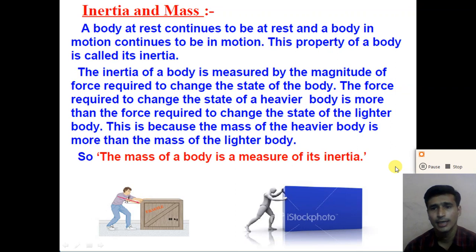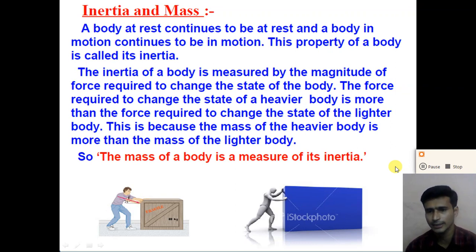As per our general experience, to change the state of a heavier body we require more force compared to changing the state of a lighter body. So the heavier body has more inertia compared to the lighter body. This is because the mass of the heavier body is more than the mass of the lighter body, right?